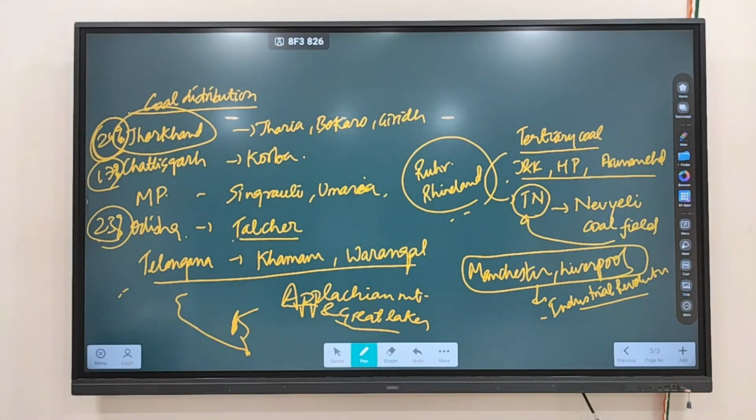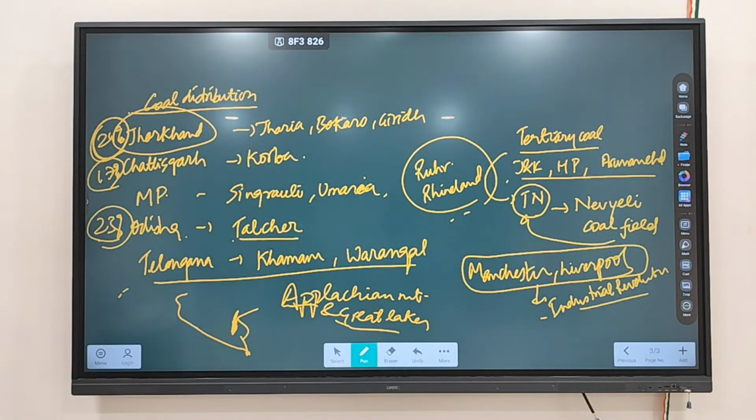Then write down South Africa. South Africa is the only region with coal in Africa. And Brazil is a leading producer of coal in South America.